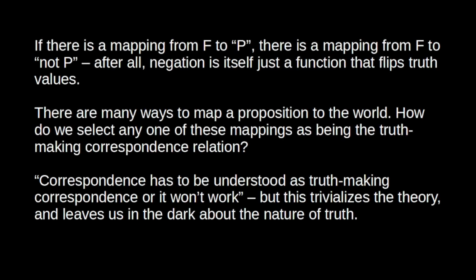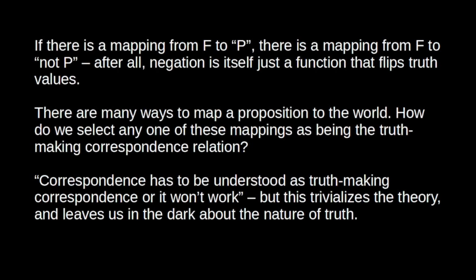The fundamental problem here is there are countless relations between facts and propositions. So we need to say that for P to be true is specifically for there to be a truth-making correspondence relation. But that just leaves us completely in the dark as to the nature of truth. So McGinn concludes, correspondence has to be understood as truth-making correspondence or it won't work, because there's also falsity-making correspondence. And of course that just trivializes the theory.